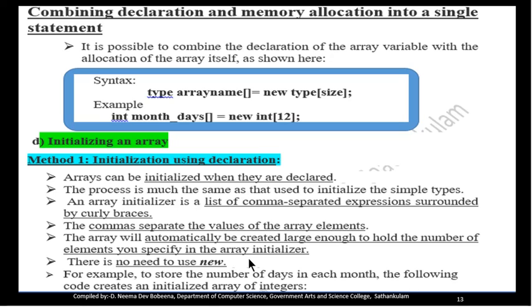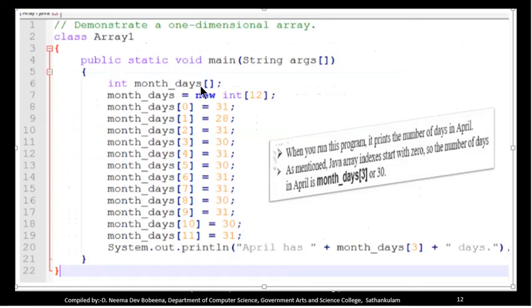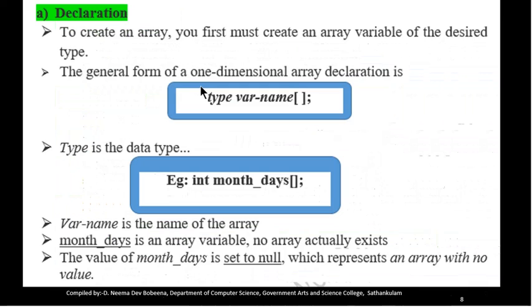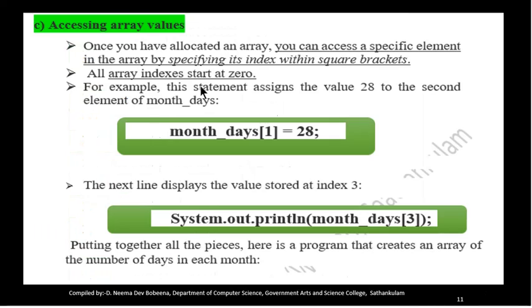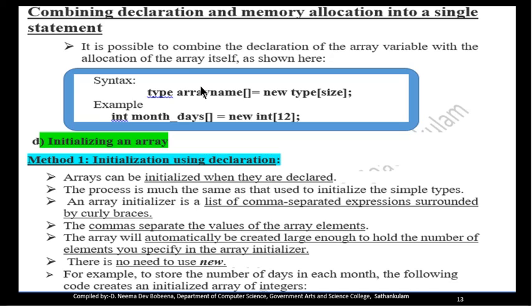Next, what we are going to see is combining the declaration and memory allocation into a single statement. What we have seen earlier is, to create an array we need two steps. The first one is declaration and the second one is allocating memory. These two steps can be combined together into a single step like this. Type array name square bracket is equal to new type of size within square bracket. For example, int month days square bracket is equal to new int of 12. So those two statements can be combined together by using a single statement like this.